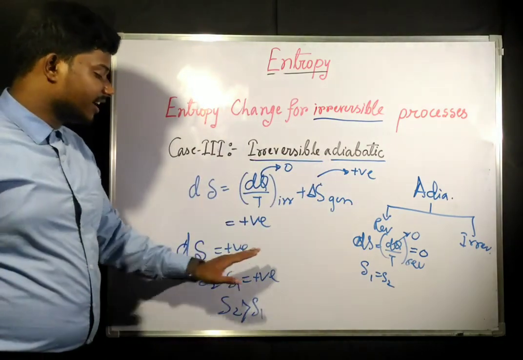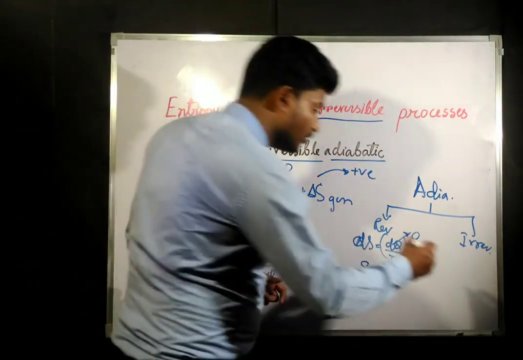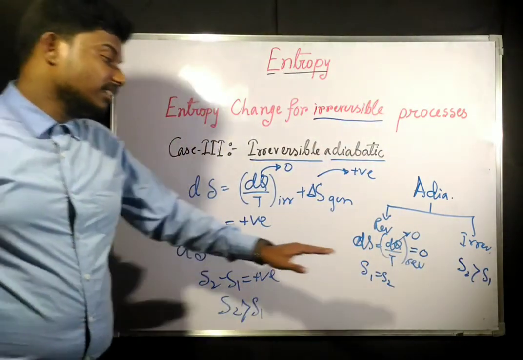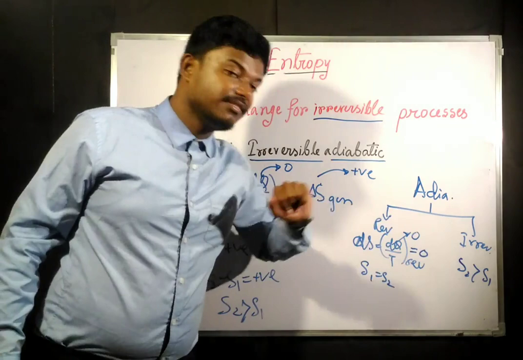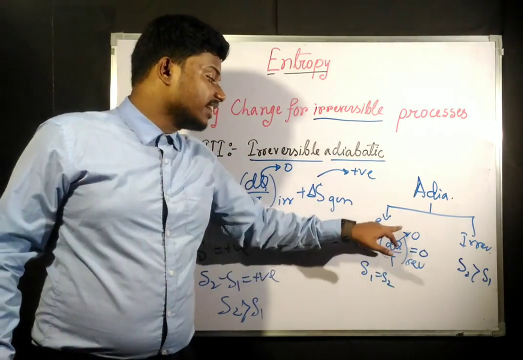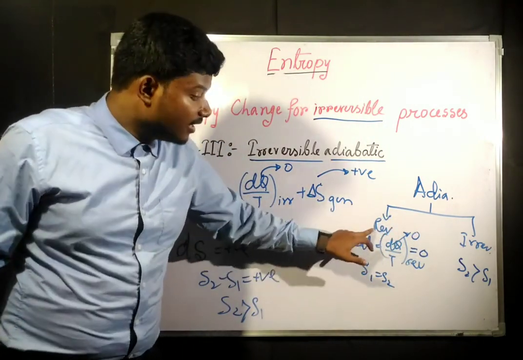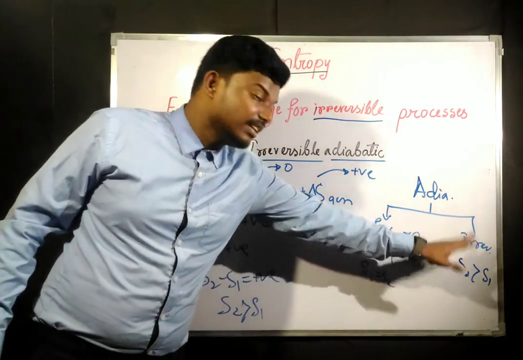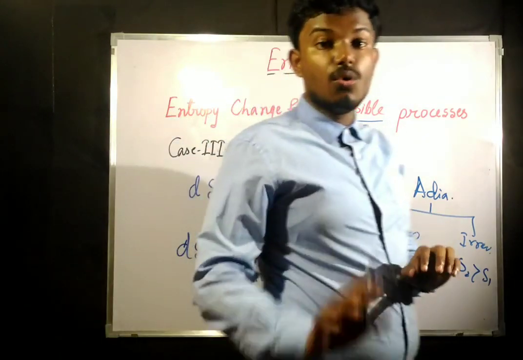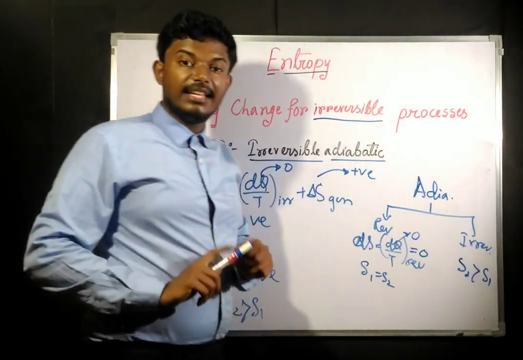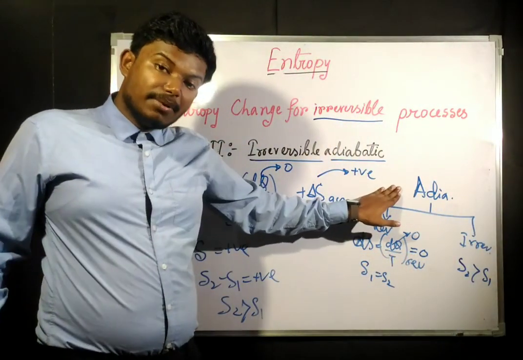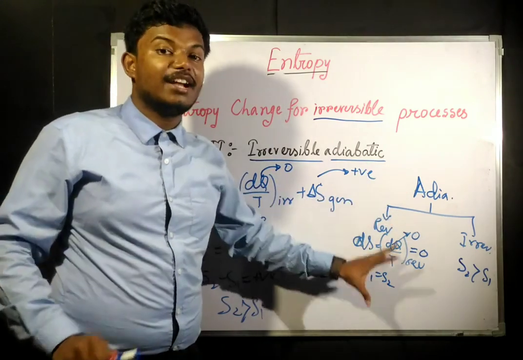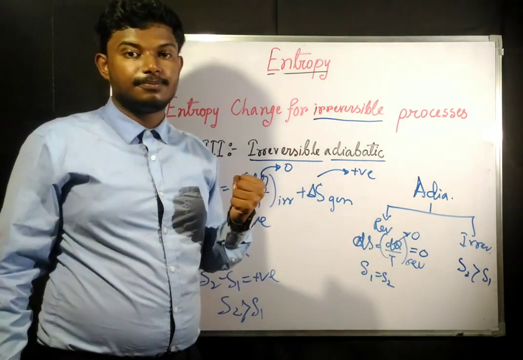But for irreversible adiabatic, what have we found out? We have found out that S2 is greater than S1. Since S2 is equal to S1 for a reversible process, and S2 is greater than S1 for an irreversible process, we can say one thing certainly, that if an adiabatic process is there, whether it is reversible or irreversible, its entropy is never going to decrease.